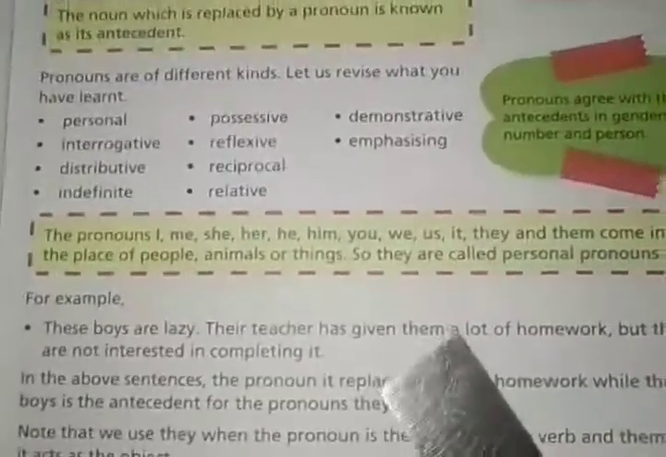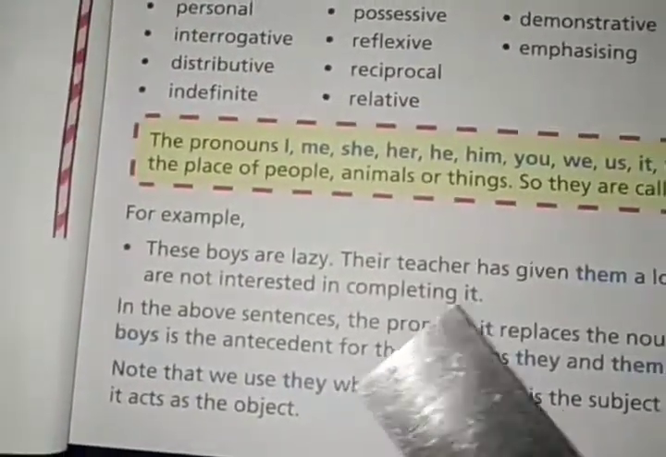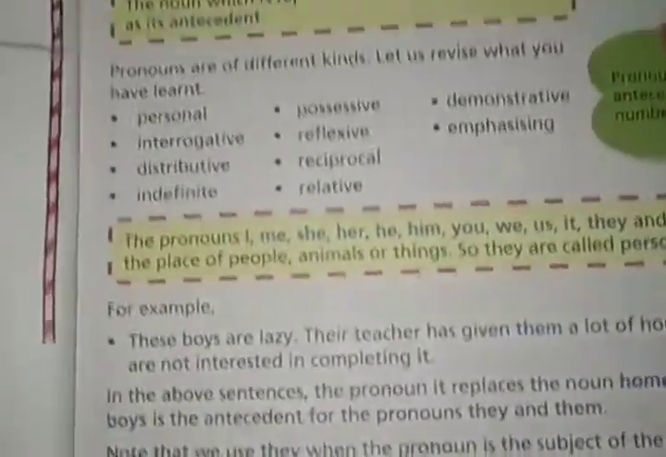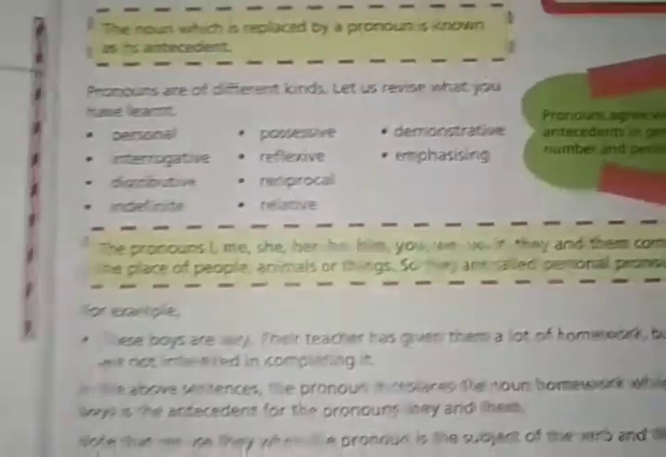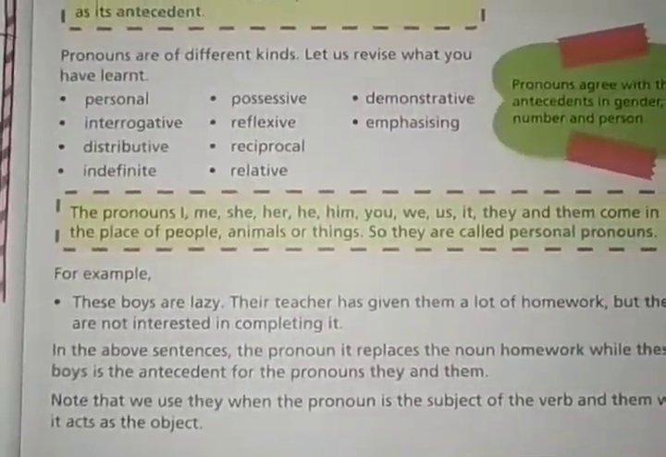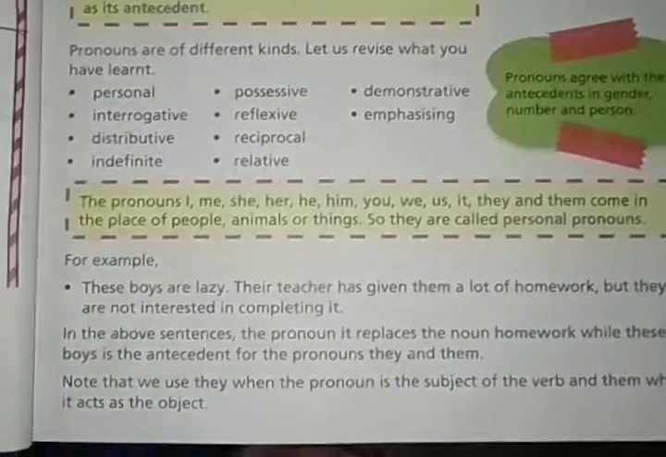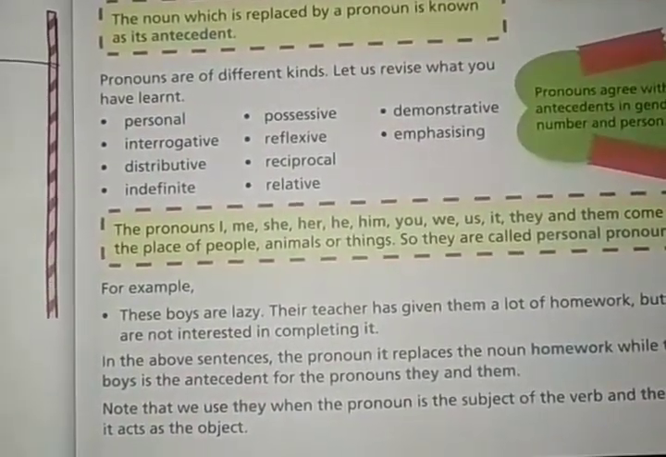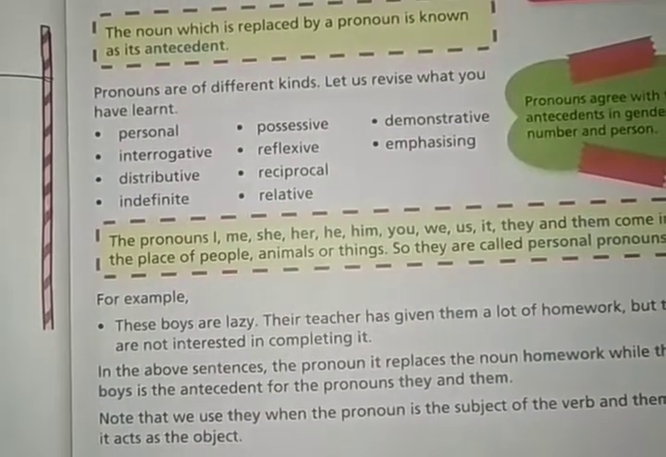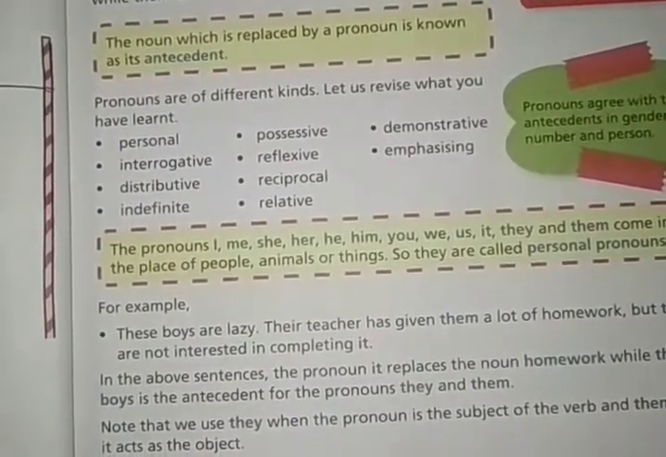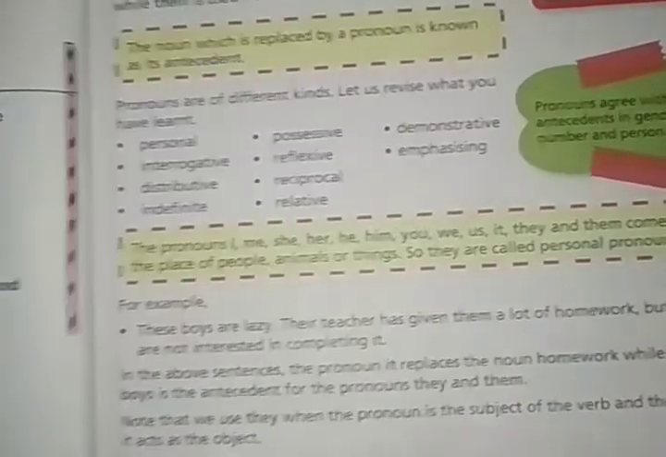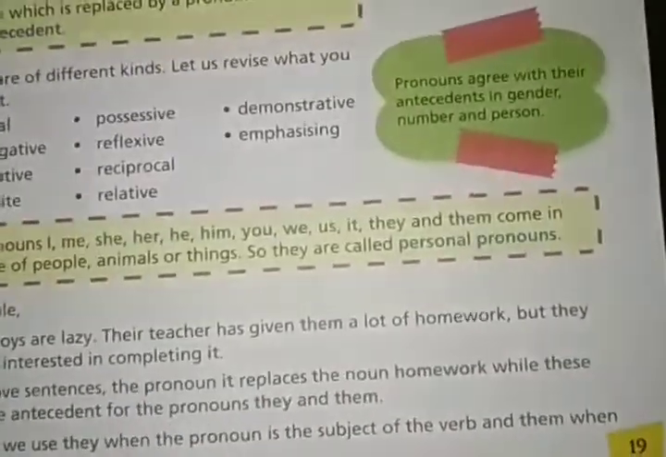Okay, but in the sentence, they are not interested in completing it. Here, they is the subject. So the pronoun they is used as a subject and the pronoun them is used as an object. Okay, clear now? We use they when the pronoun is the subject of the verb and them when it acts as the object.